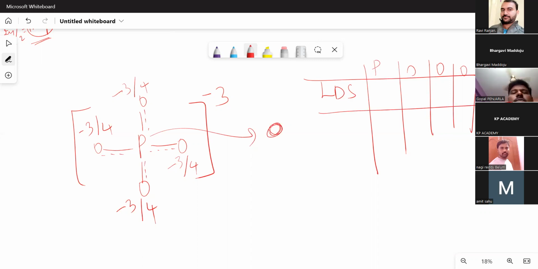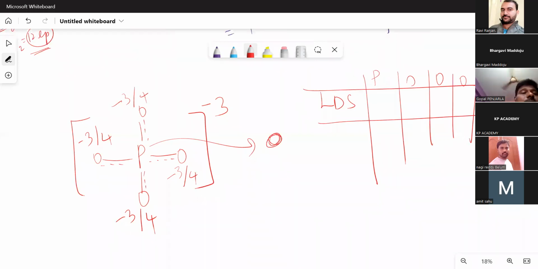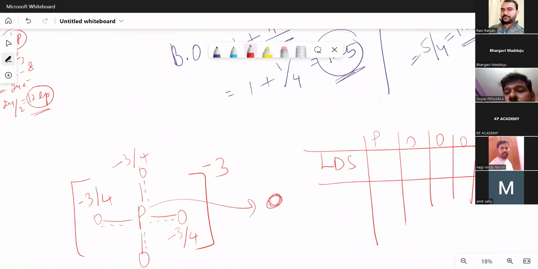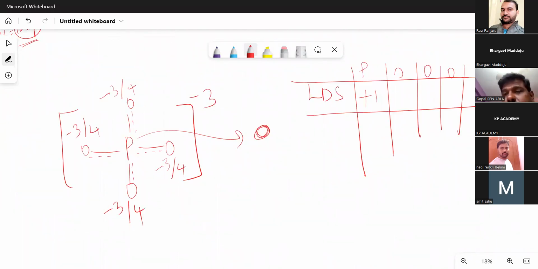According to the LDS, what were the formal charges that we have seen here? +1, -1, -1, -1. But in reality, what is reality here?